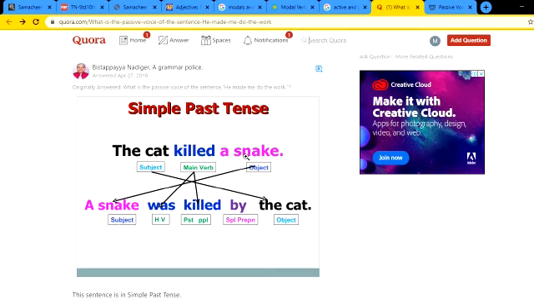Move the object in active voice to the subject part in passive voice. Then select the correct be form verb. Because it's past tense, we are selecting was. Then you have to write the past participle of the verb killed. It's killed only. Then you have to add the by. Then the subject. So a snake was killed by the cat.